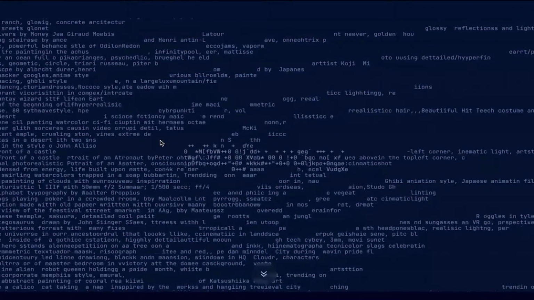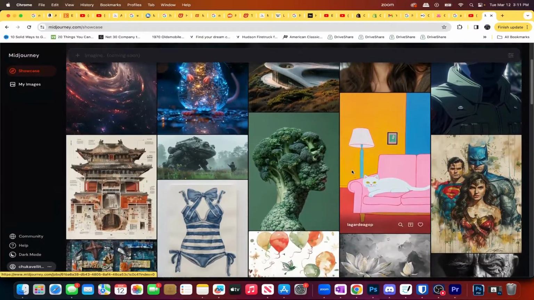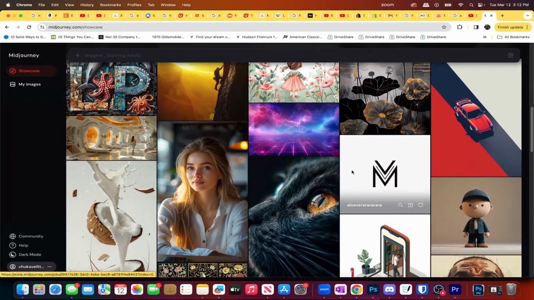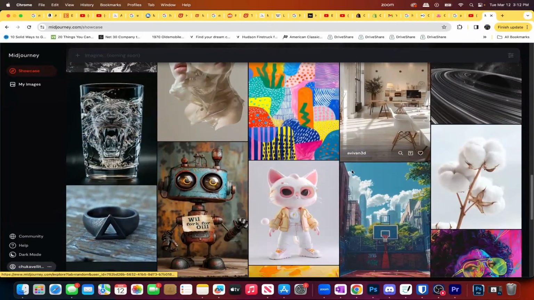Who knows where Midjourney might rank 2, 3, 4 months from now? What other AI image generation software may take its place? But as of right now, Midjourney is top dog.